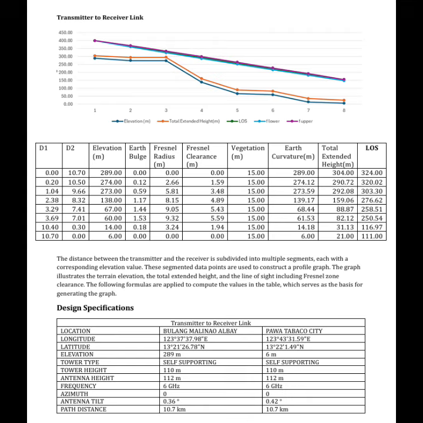Next is the transmitter to receiver link: the elevation, total extended height, the line of sight, the F lower, and the F upper. Here is the data table needed to create the graph of the transmitter to receiver link. Next is the design specifications. The data here is located in the Google Earth.